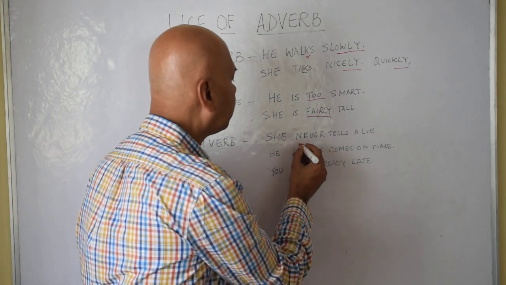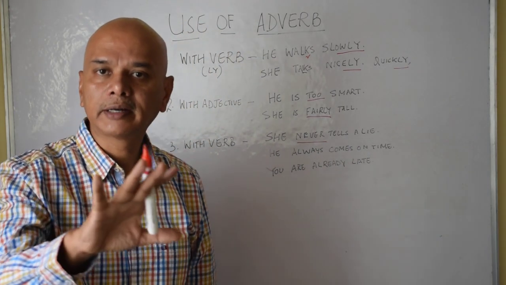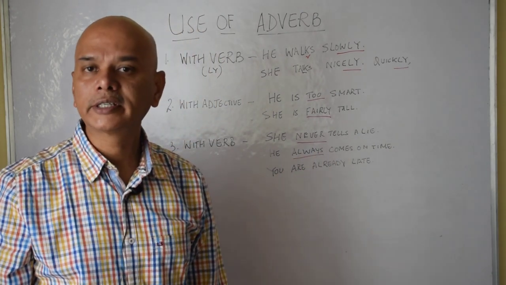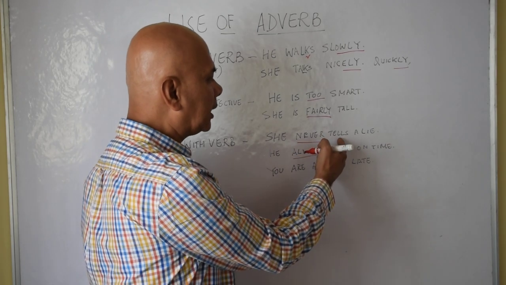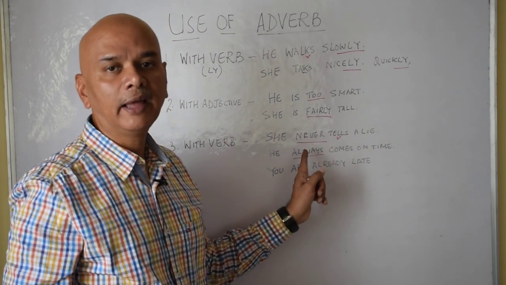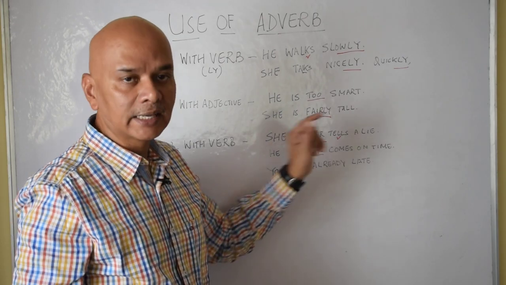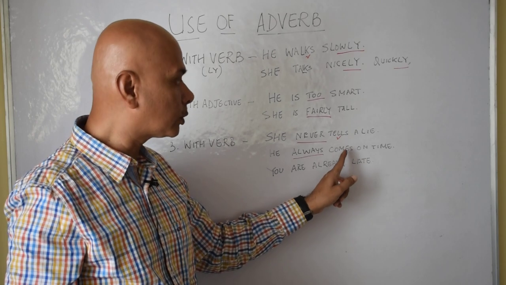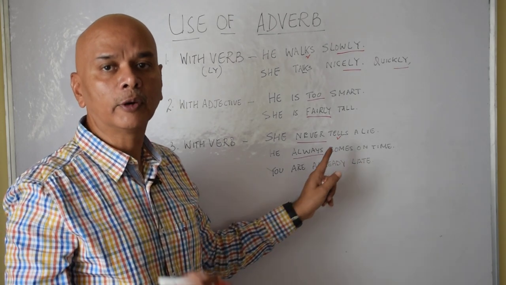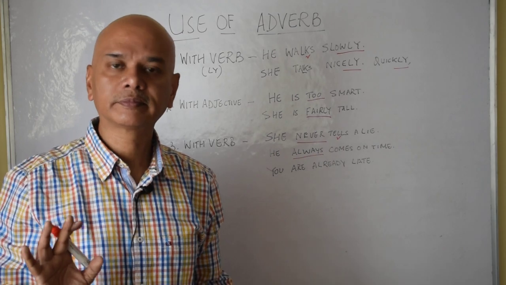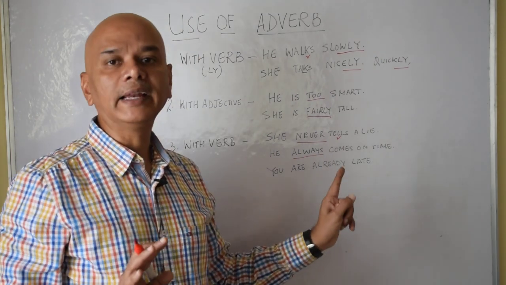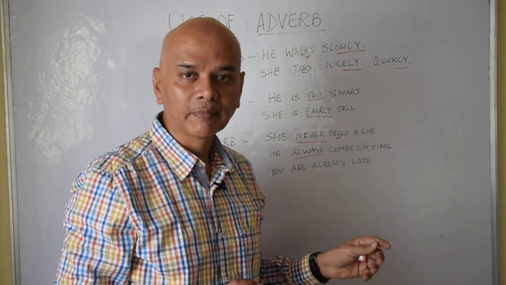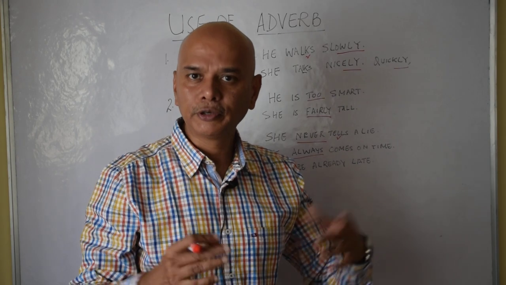For example, she never tells a lie. He always comes on time. So you see, tell is a verb, and never becomes the adverb. She never tells a lie. He always comes on time. Come is a verb, so the adverb is qualifying and explaining how he comes. He always comes on time. You are already late for office. So this is also another form of adverb which you will use.